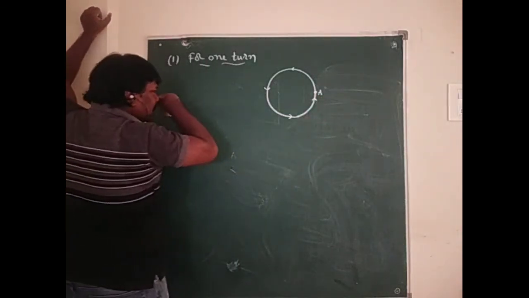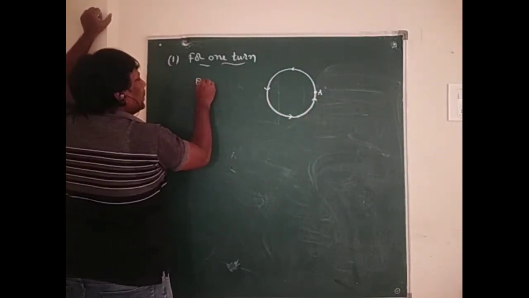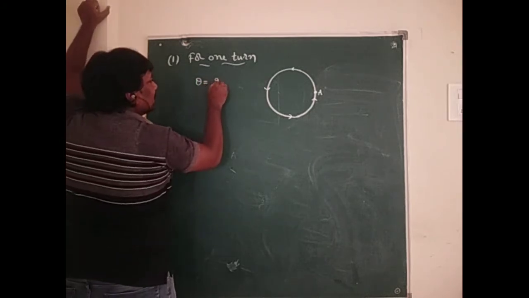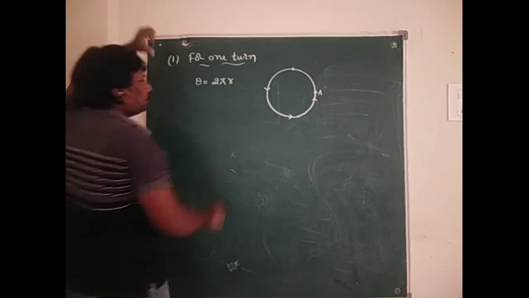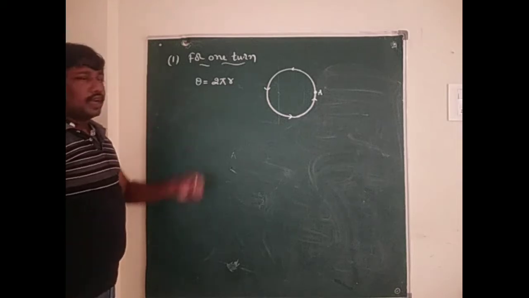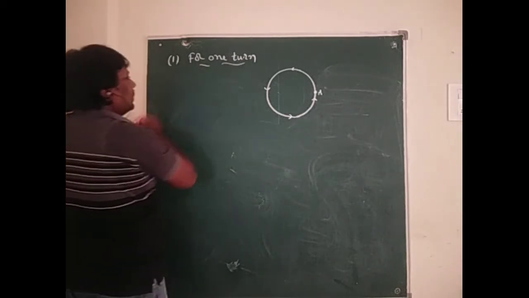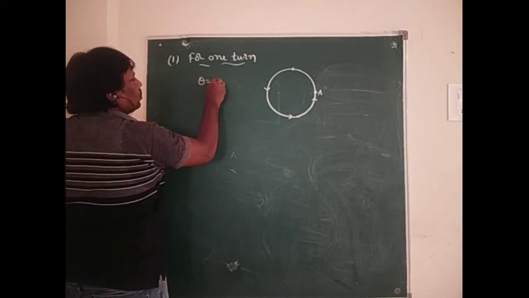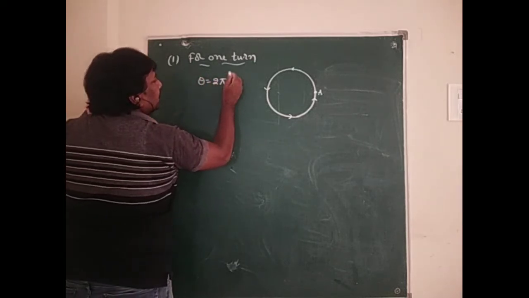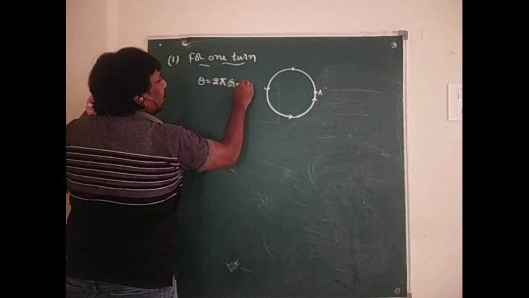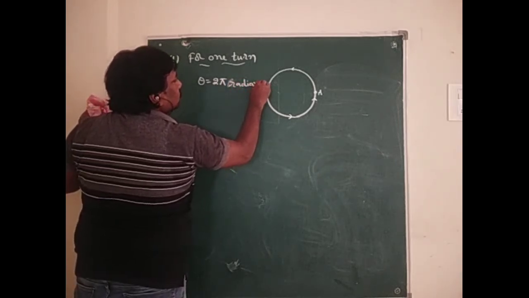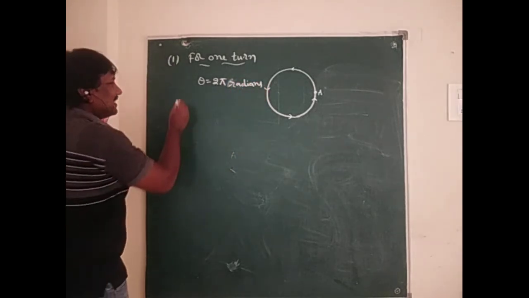So in this situation, theta equal to 2 pi radians. Here the angle is equal to 2 pi radians.